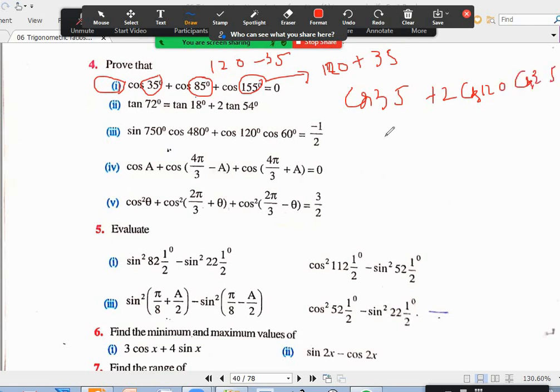And cos 35 as it is. Cos 120 is minus 1 by 2. So minus 1 into cos 35, and cos 35 is there. We cancel 2 and 2. Cos 35 minus cos 35 cancel, we'll get 0. Is it okay? Does anybody want me to write clearly on the board? I'm ready to write. Sir, no need, sir.